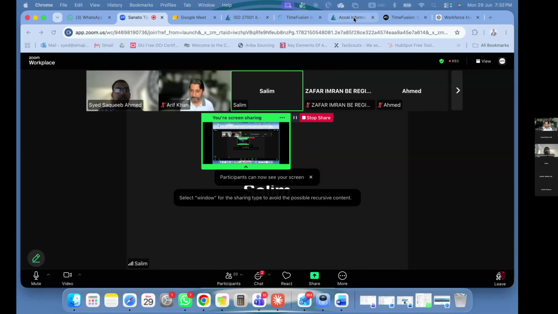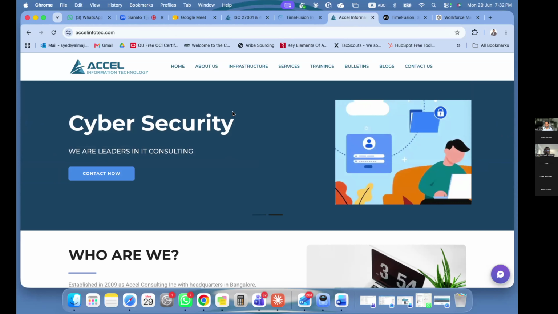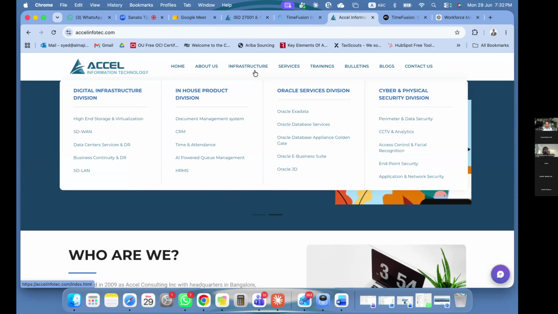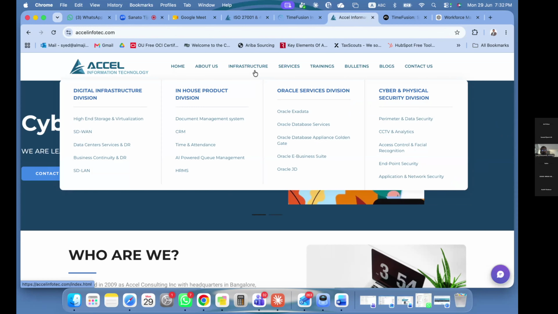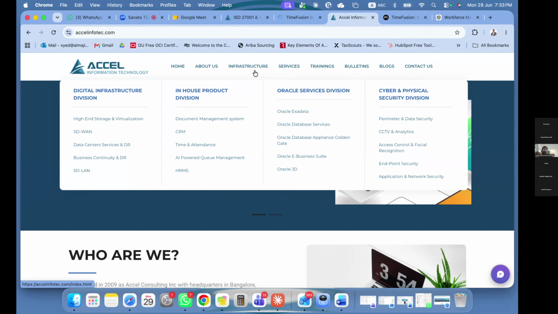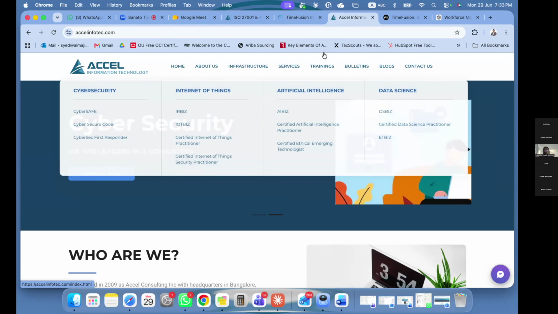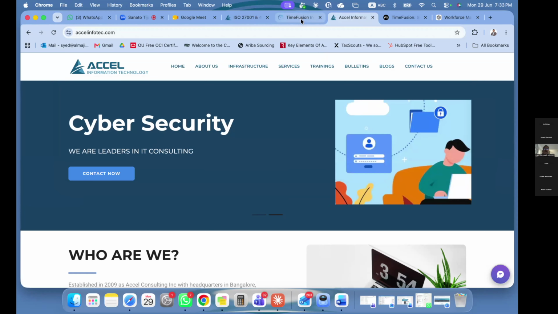In terms of what we used to do in the UAE, it was very different from what we are doing here in the UK. Everything to do with the digital infrastructure division. The screen is visible, right? Yeah. Okay. Saqib Sir, can we just go straight to the agent that you built, please? All right. Fine.